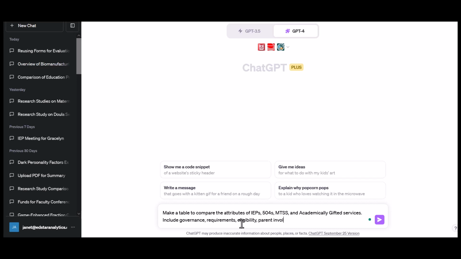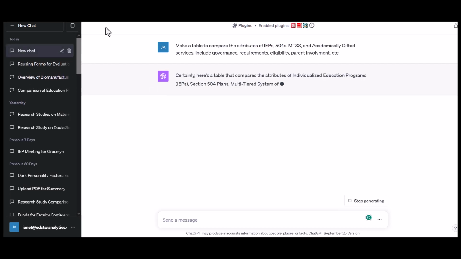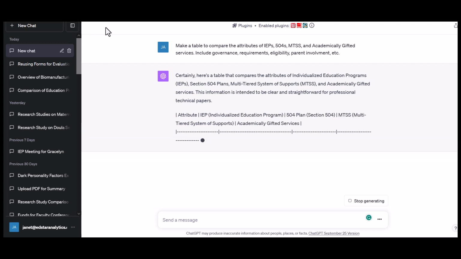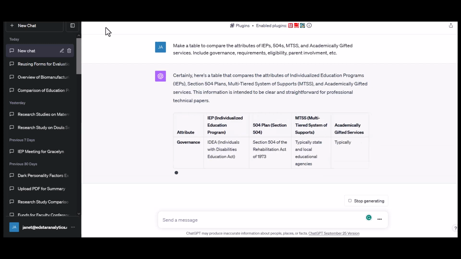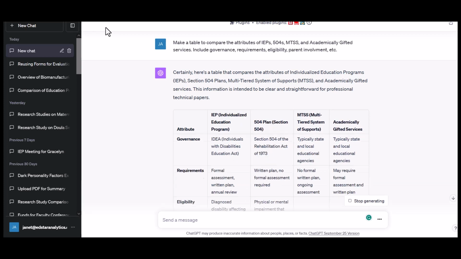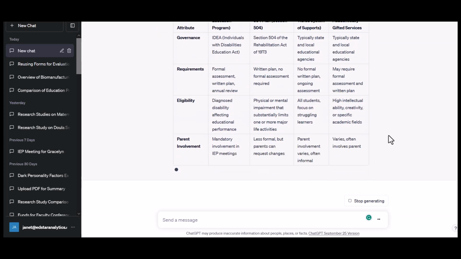Parent involvement, etc. And the etc., it'll come up with some categories on its own. And now finding all this information, these are all services that can be given to students in public education. And I need to know what's the difference between these things so I can help parents understand what is appropriate when.